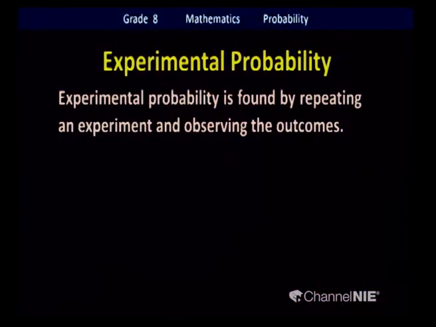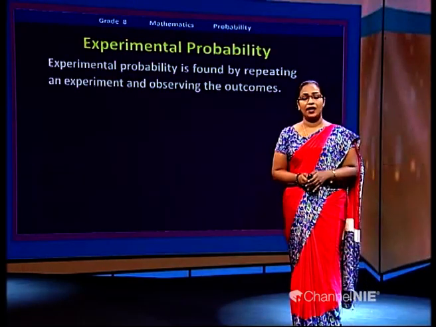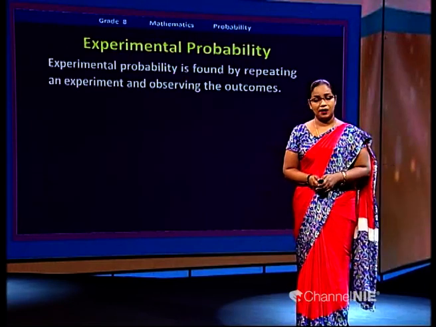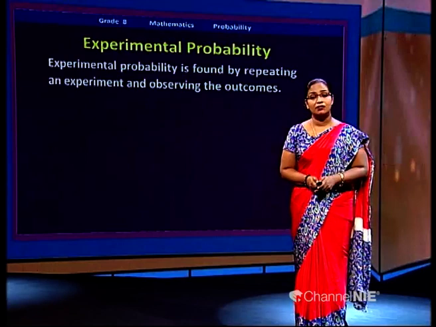Experimental probability is a bit different from theoretical probability. Experimental probability is found by performing an experiment and observing the outcomes. Here we don't decide early according to our knowledge. We do the real experiment and observe the outcomes.